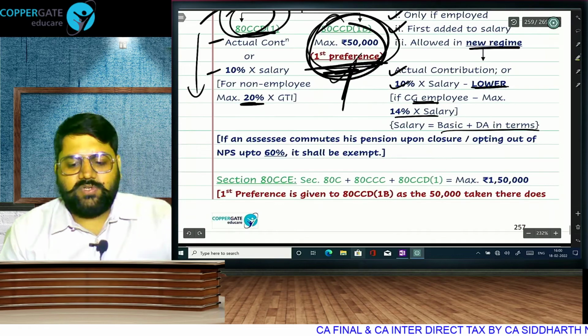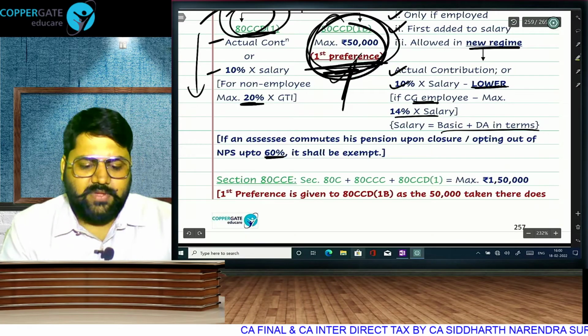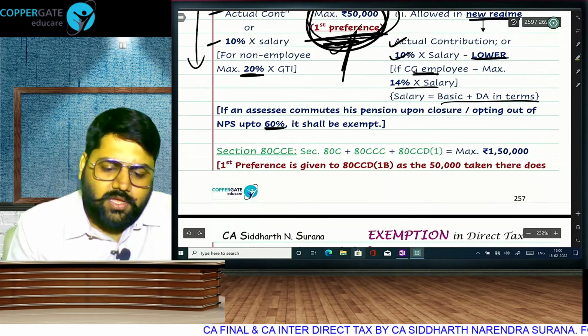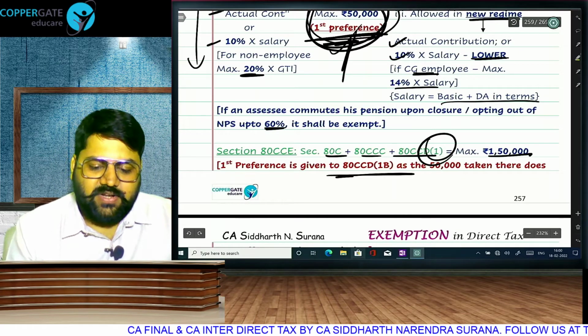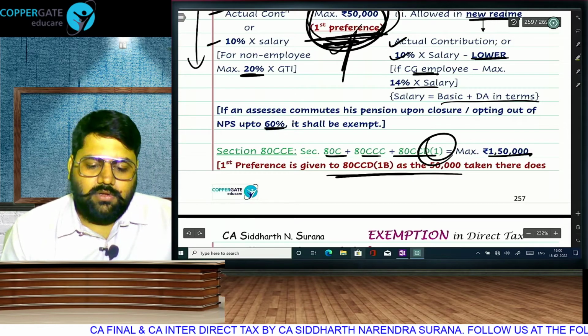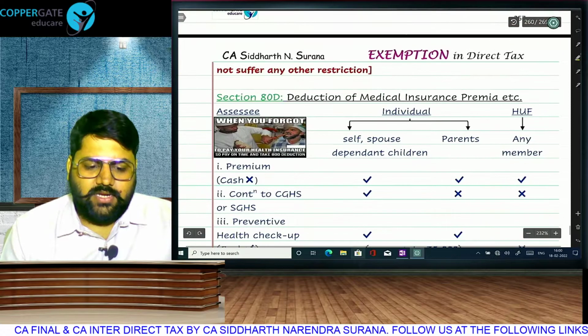If the assessee commutes his pension because of opting out of scheme, then up to 60% will be exempt. And as I already told you, 80C plus CCC plus CCD subsection 1 will have limit, and thus we will give first preference to 1B because any deduction you take there does not have any further restriction.